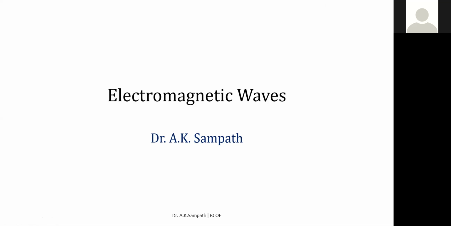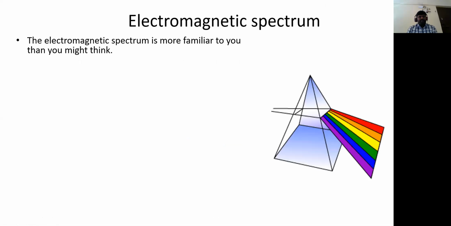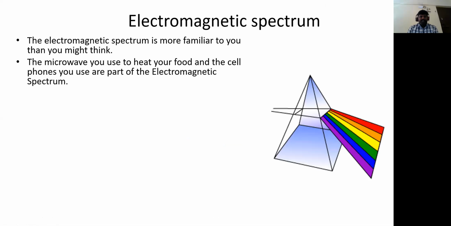Okay, so in today's topic, we'll start with the electromagnetic waves. When we talk about electromagnetic waves, the electromagnetic spectrum is more familiar to you than you might think. You might be using your microwave oven to heat your food, and cell phones are part of the electromagnetic spectrum.